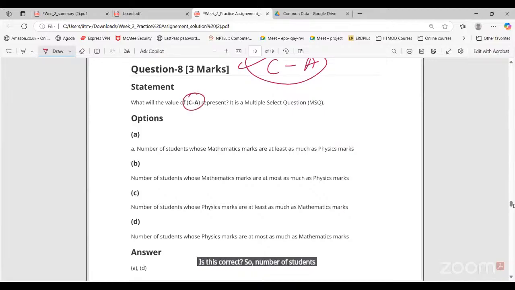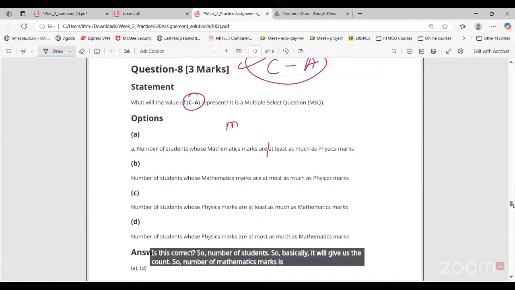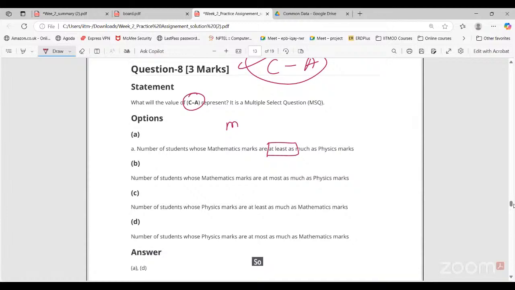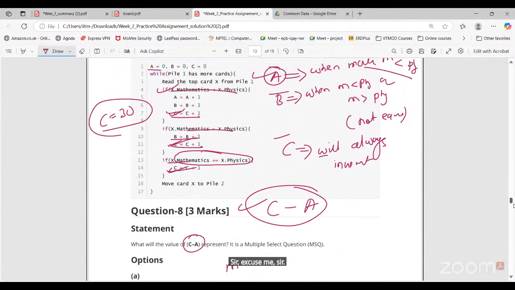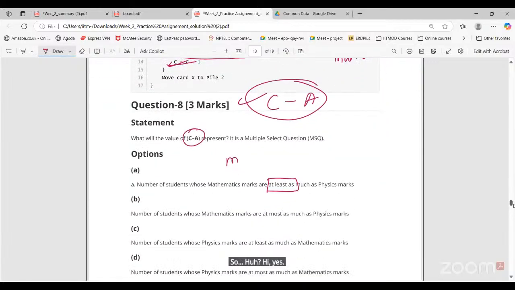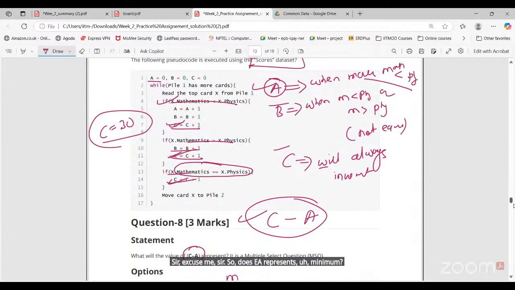So basically it will give us the count. Here we are incrementing A, A equals A plus 1, so we are counting the number of cards here, right?